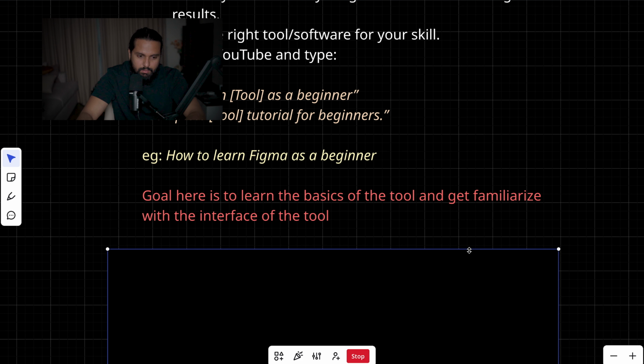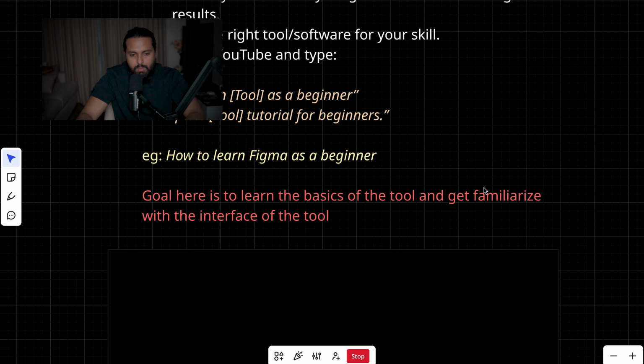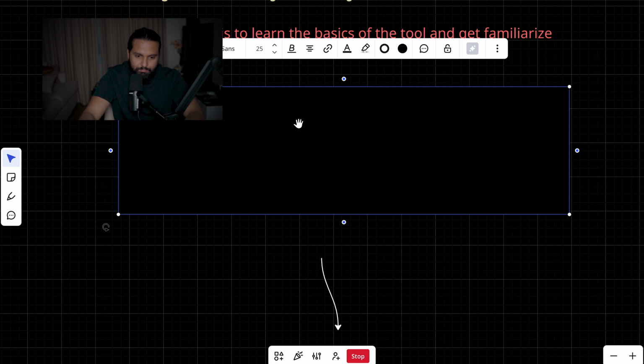All right, again, the same example, Figma is a web designing tool used by the professionals. You can just type how to learn Figma as a beginner. The goal here is to learn the basics of the tool and get familiarized with the interface of the tool.